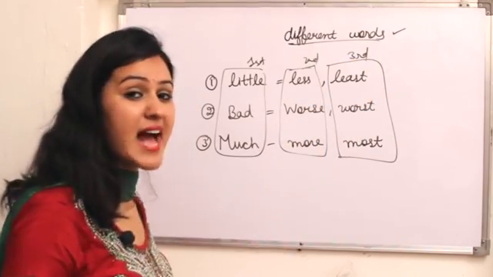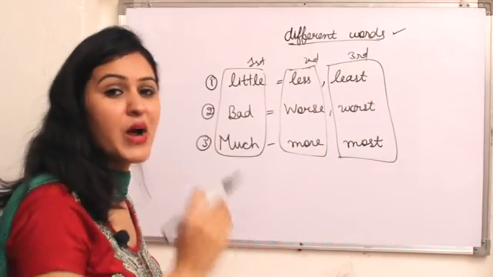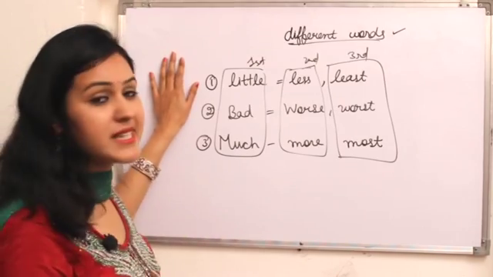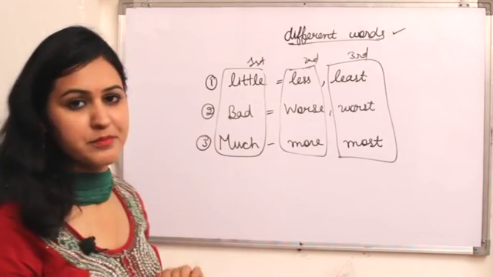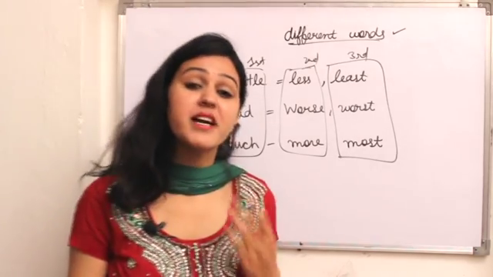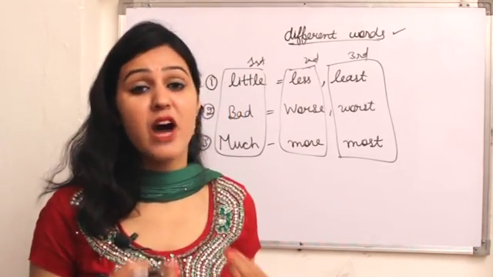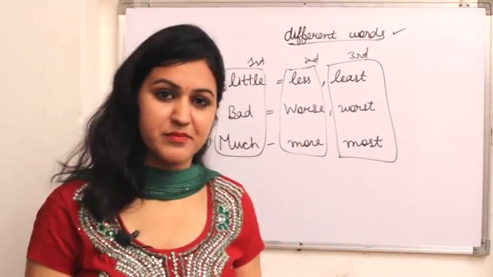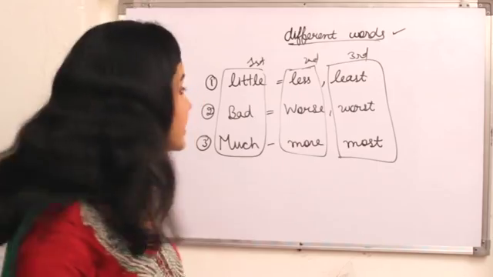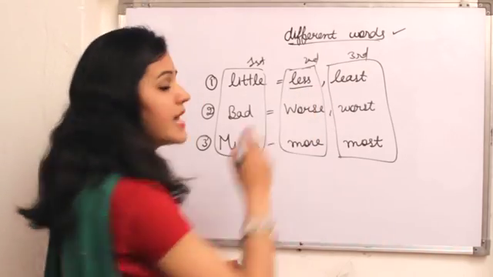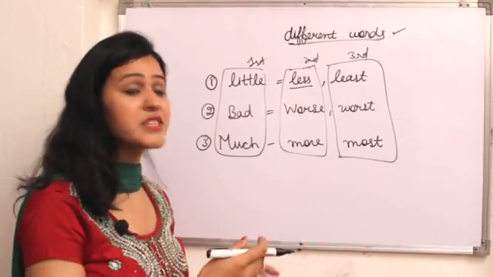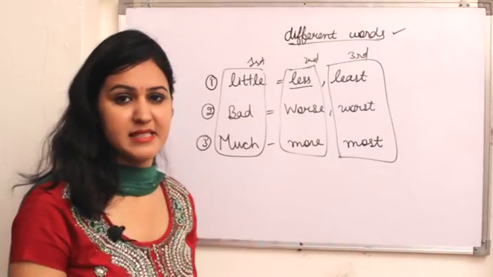That is counted as third degree order. Okay, so right now here is the very first example, which is little. In the first degree, I am talking about the noun, which is little. So quantity wise it is very little. So here the second is less. Now the second, the comparative form, is less.